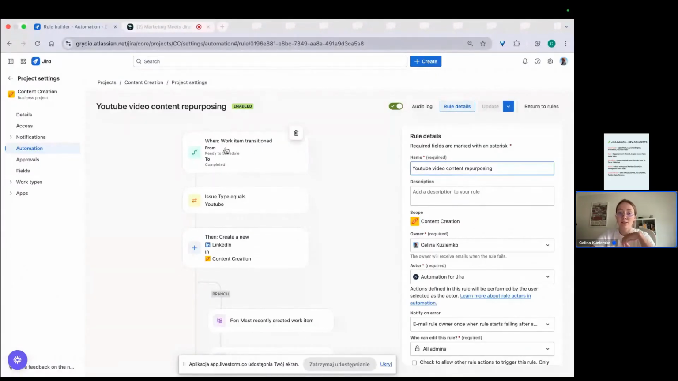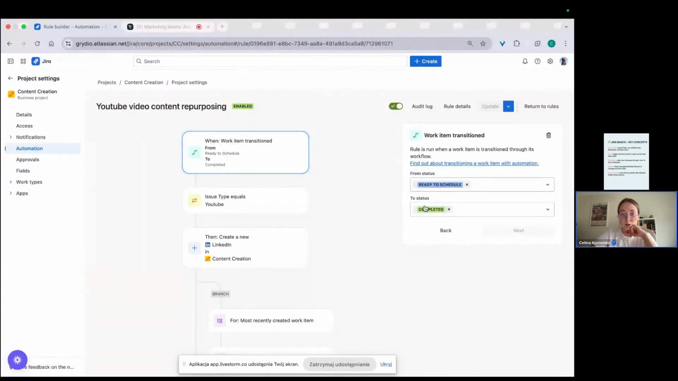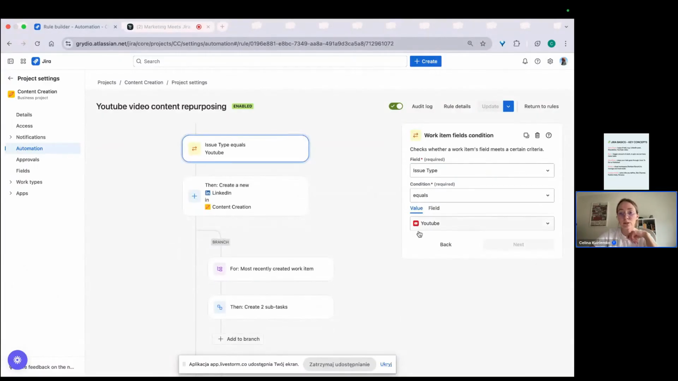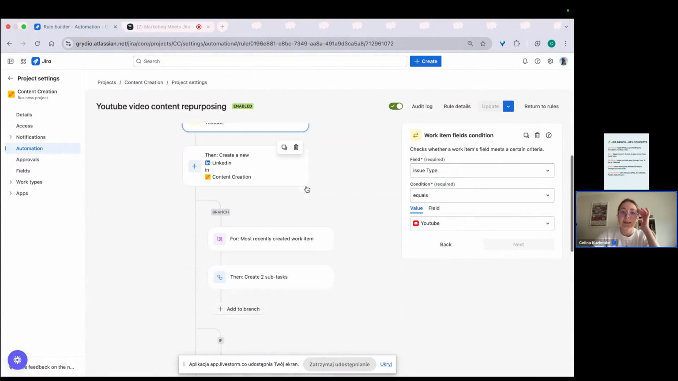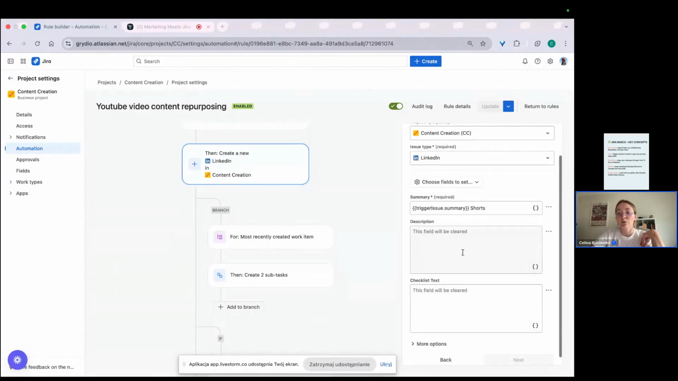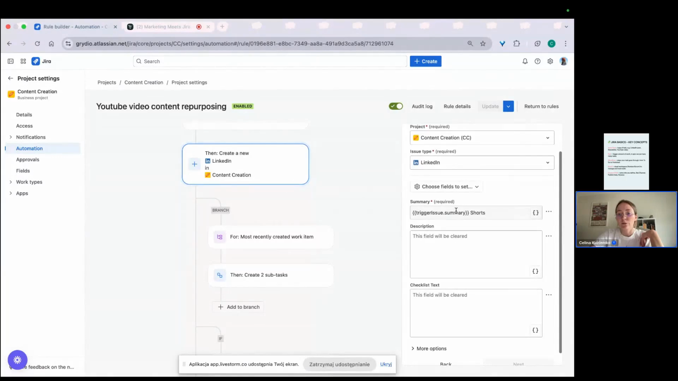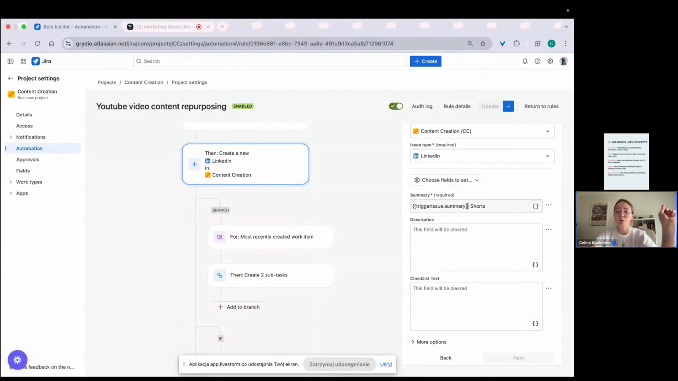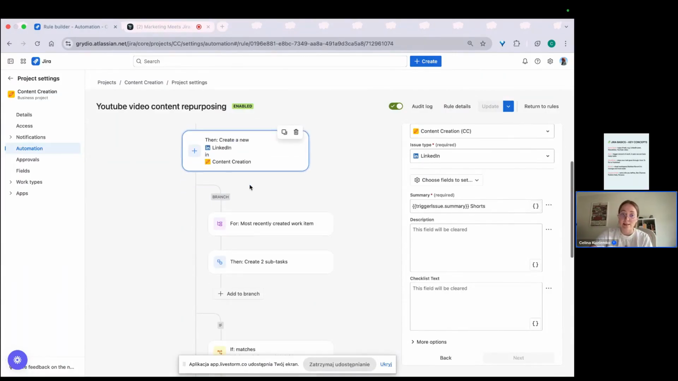So what I've chosen is trigger when work item transitions to completed. Issue type is YouTube, not blog, not newsletter, only YouTube. Then I've created issue type LinkedIn with some shorts. As you can see, I used variables here with summary from the YouTube video that I'm putting in done. So for example, if this YouTube video was about marketing in Jira, this task will be created as marketing for Jira shorts.